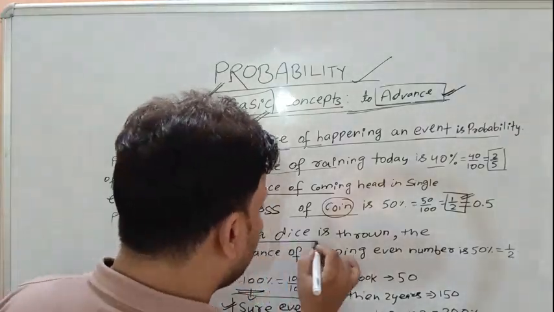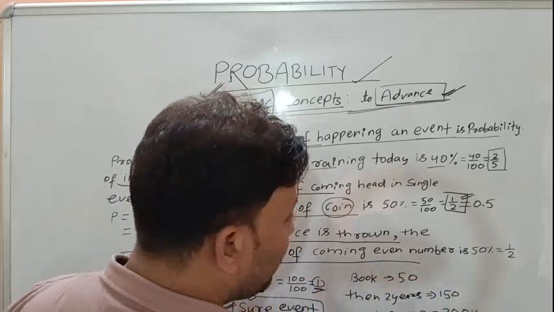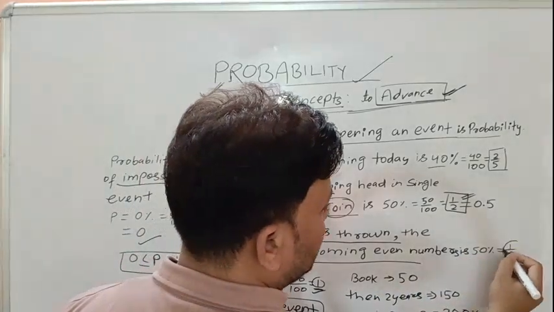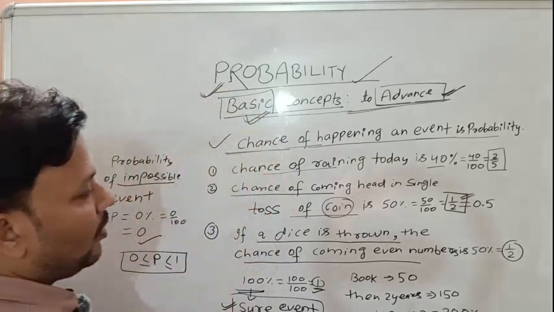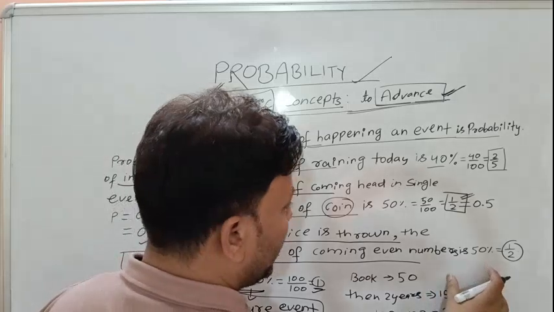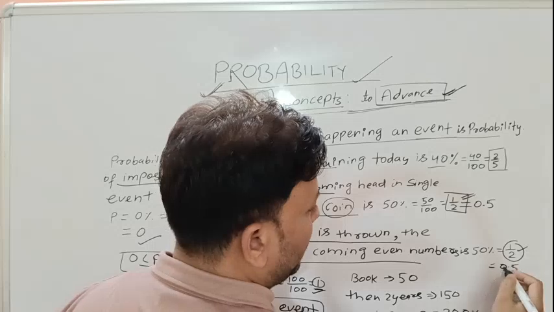In a similar manner, when a dice is thrown, the chance of getting an even number is 50%. That means the probability of getting an even number in a throw of dice is 1 over 2, or 0.5.